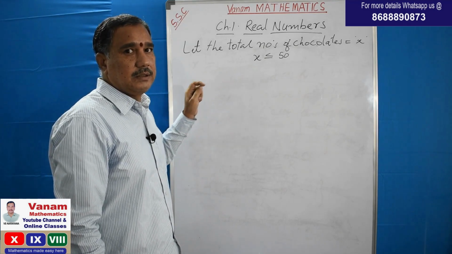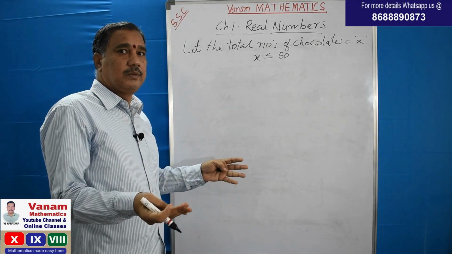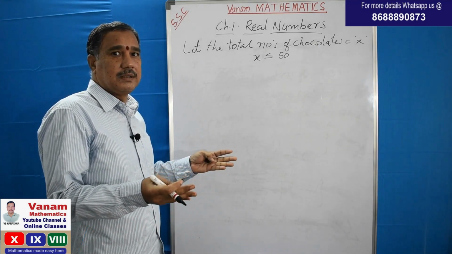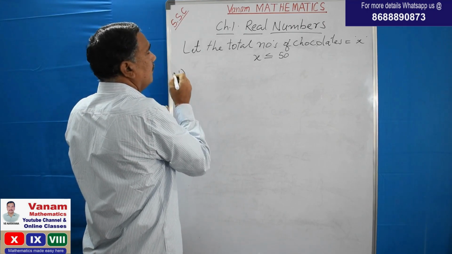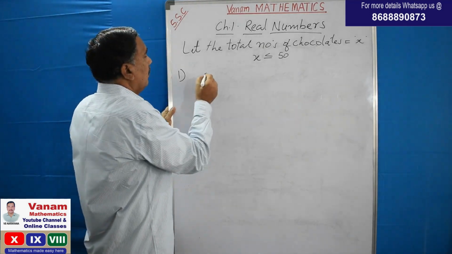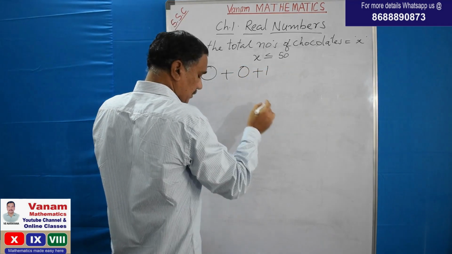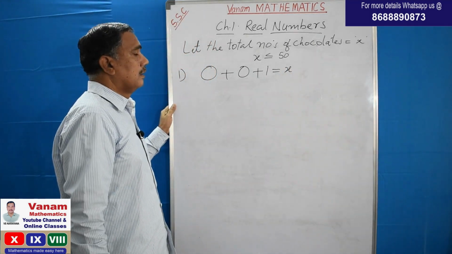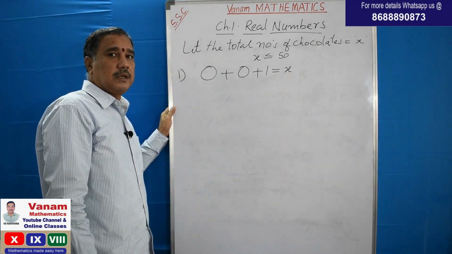And the second condition is they were divided into some groups. That means 2 groups, 3 groups, 4 and 5 groups. Each group contains an equal number of chocolates. And step 1, if the number of chocolates were divided into 2 groups, 1 chocolate is left over. So 2 groups plus 1 is equal to x. That means 2 groups plus 1 chocolate gives the total number of chocolates.